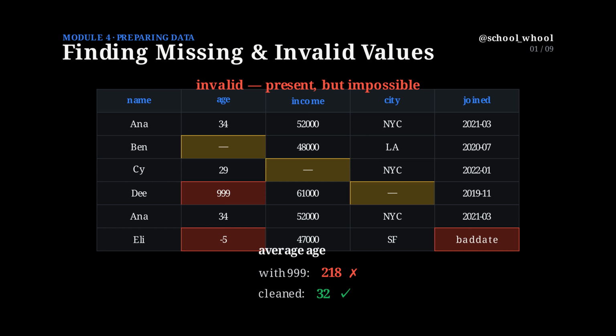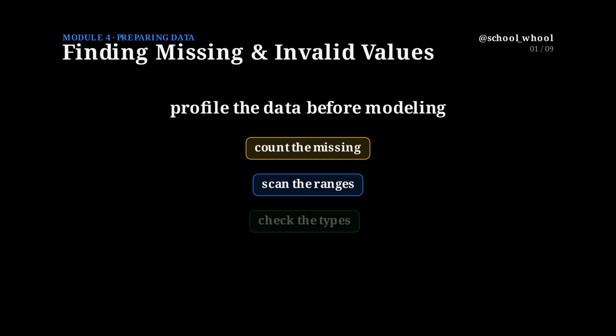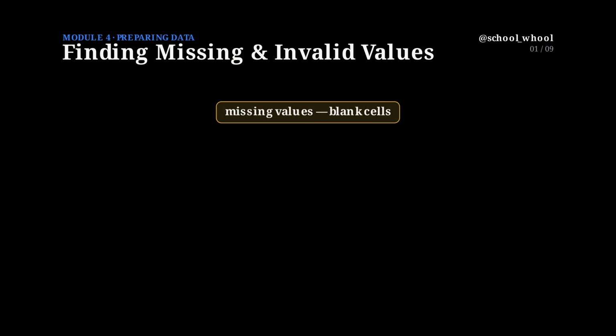So here is the habit of every good practitioner. Before modeling, profile the data. Count the missing values, scan the ranges, and check the types. Look before you leap. Finding the problems, the missing and the invalid values, is step 1.